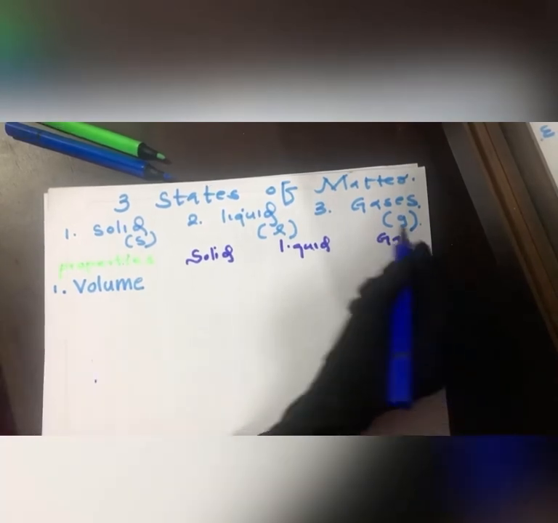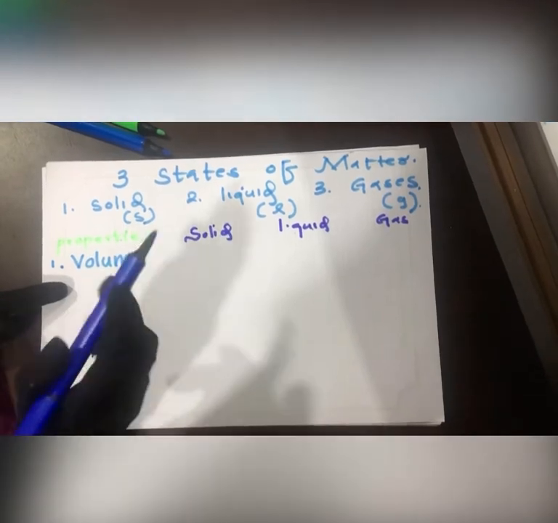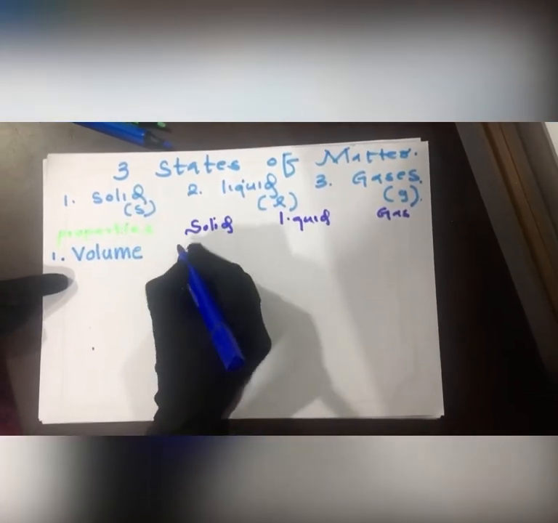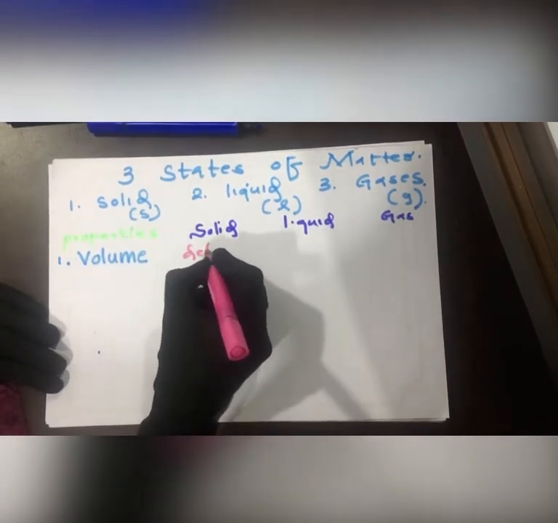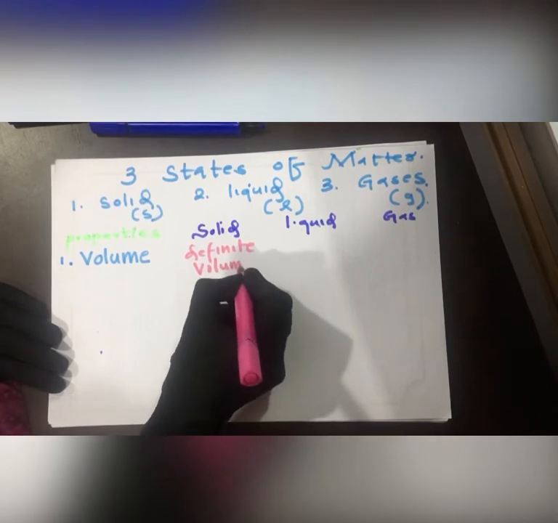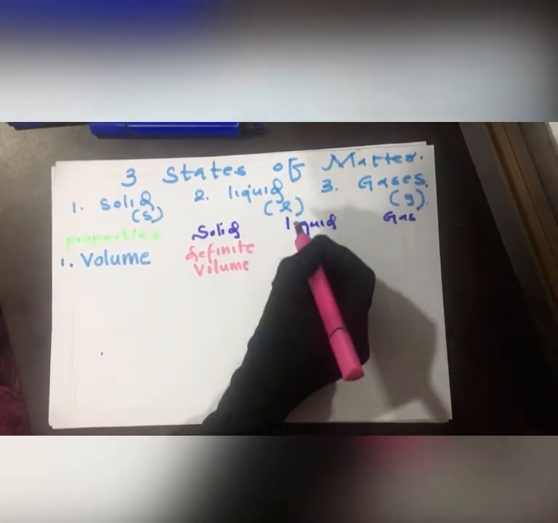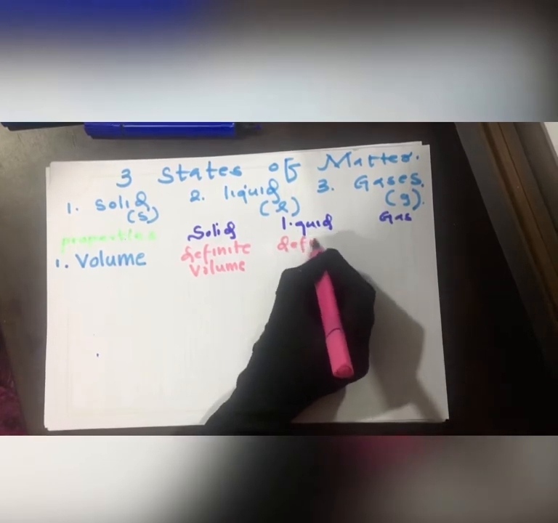When we consider the volume property, solid has a very definite volume, and liquids too have a definite volume.